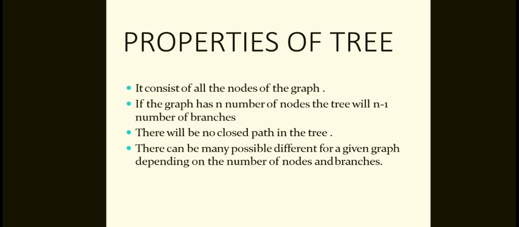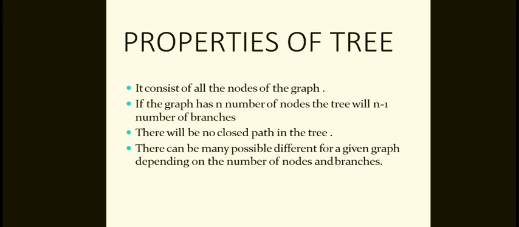Now we'll say the co-tree. A co-tree is a subgraph formed with the branches that are removed while forming a tree. Hence it is called the complement of a tree. A tree is a structure without any loops; its complement is called the co-tree.